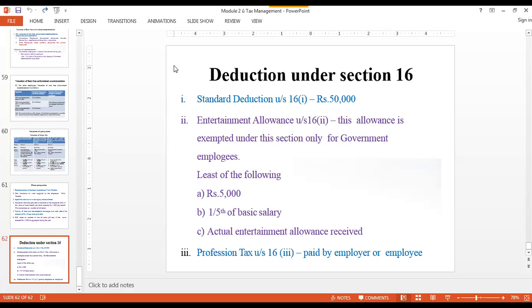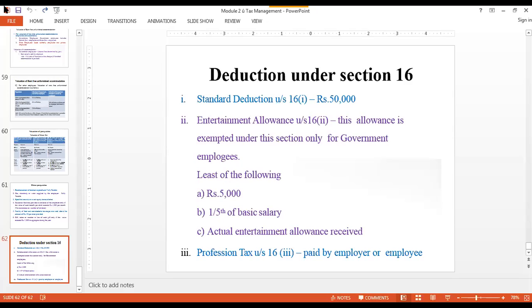Point number one. The second point is, the income tax authority says that whenever an employee works in a company, he works for the benefit of his family and for himself. So a certain amount of entertainment allowance should also be granted to that employee. The condition to check the entertainment allowance is mentioned under the second point. There are three conditions, and the least of the three has to be taken into consideration.